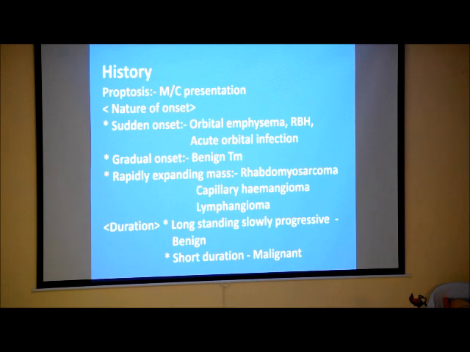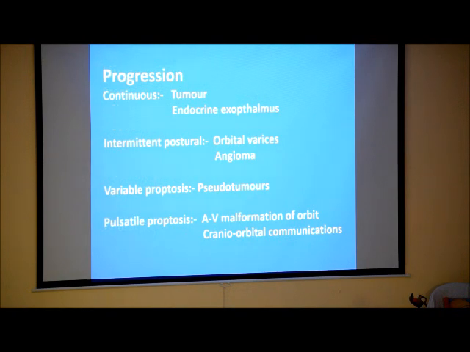Coming to duration of the lesion, long-standing, slowly progressive lesions are common in benign tumors, but short duration lesions are mostly malignant. Coming to the progression of the proptosis, there is continuous proptosis in case of tumor or endocrine exophthalmos, intermittent proptosis in angioma, orbital varices, variable proptosis in orbital tumor, pseudotumors. One episode occurs, it then disappears, and another episode then recurs. Pulsatile proptosis occurs in AV malformation, cranio-orbital communication.